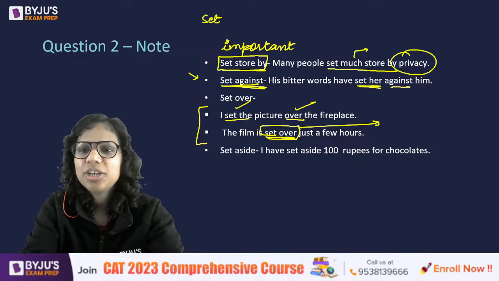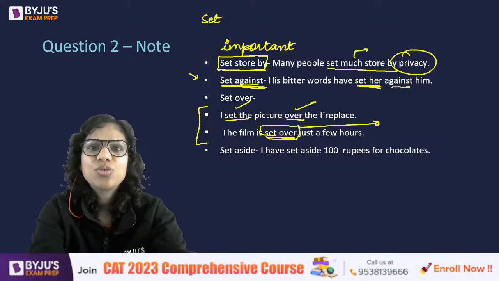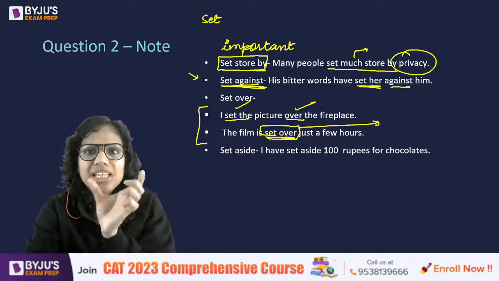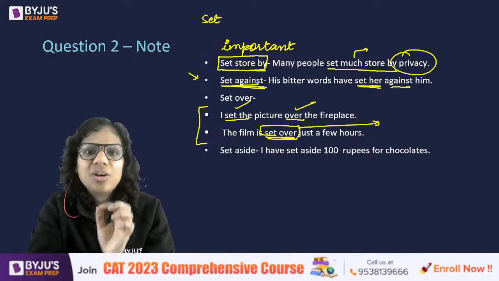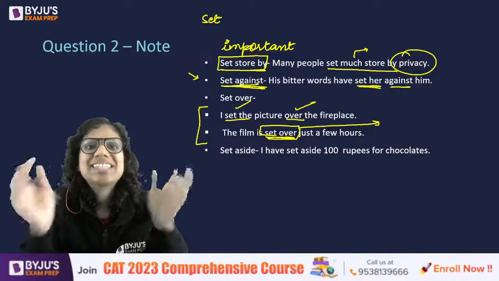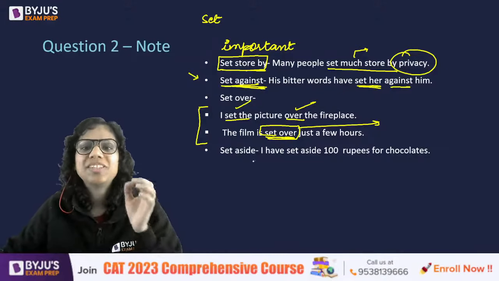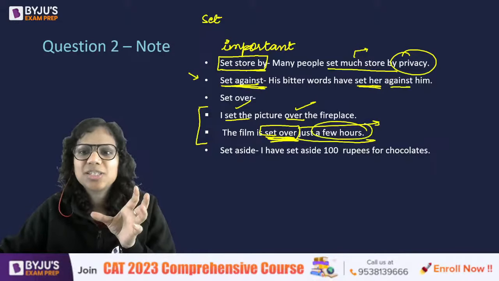So here, what are we talking about? The film is set over. The film is not placed anywhere, definitely. So set over a few hours. That means in the movie, the time frame that has been shown is just a few hours, right? So set over means the backdrop, the setting of a particular thing. So here we are talking about the backdrop, the setting of a movie, and the setting is just a span of a few hours,